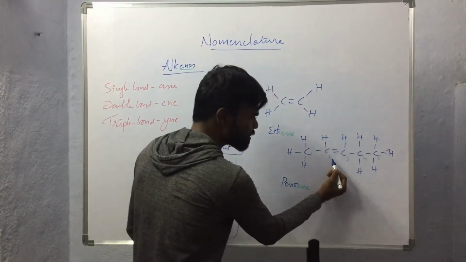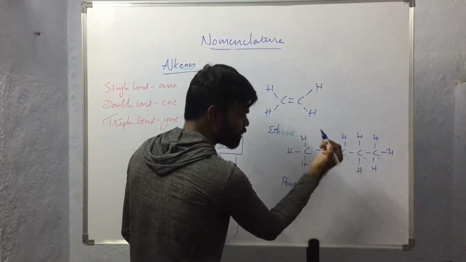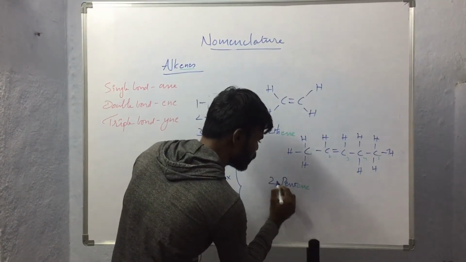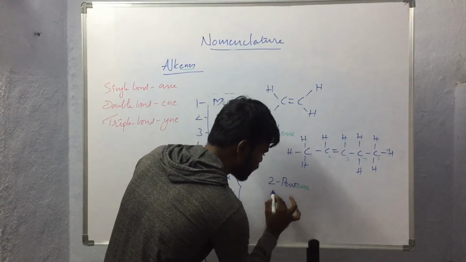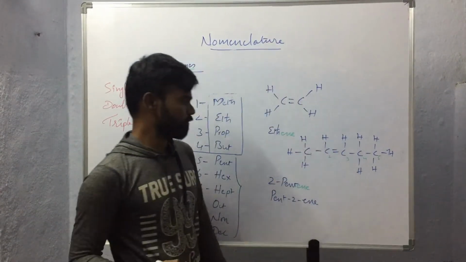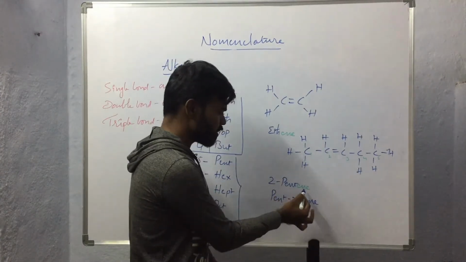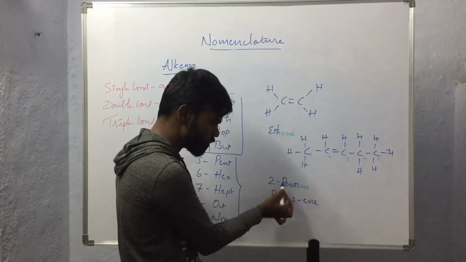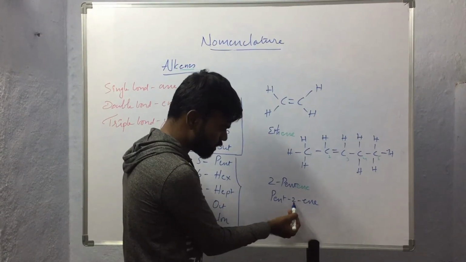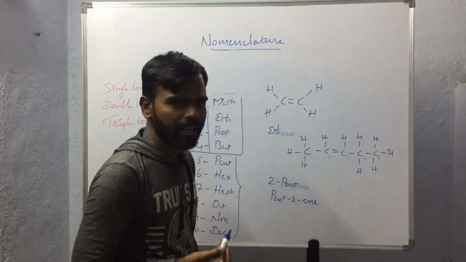So here the second carbon atom is having the double bond, so the name of this compound will be 2-pentene or pent-2-ene. So this indicates the presence of unsaturation is at the second position, or we can say the unsaturation is on the second carbon atom.